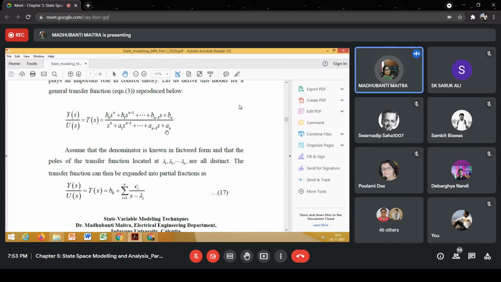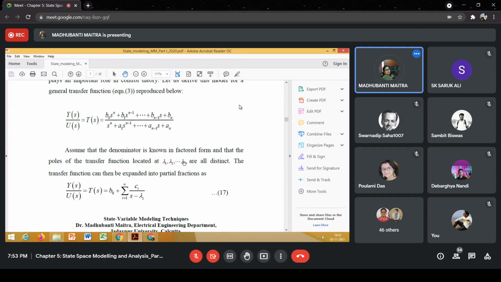So if the denominator polynomial is expressed in the product form, not in the polynomial form, then lambda 1, lambda 2, up to lambda n will be there. All these lambdas are the closed loop poles of the system.